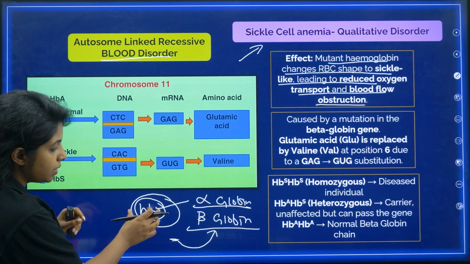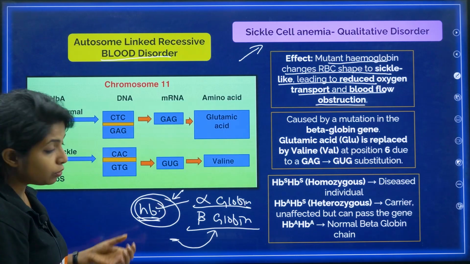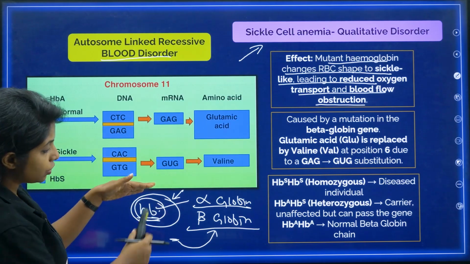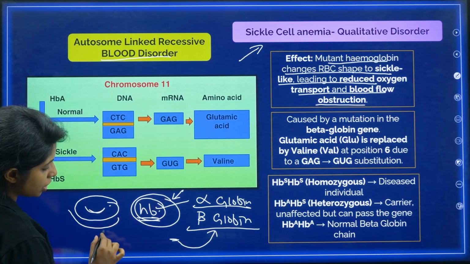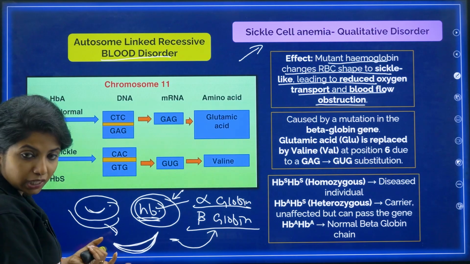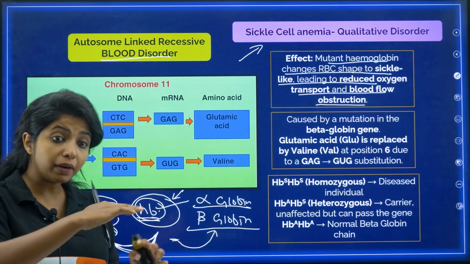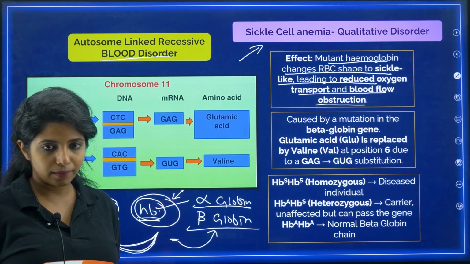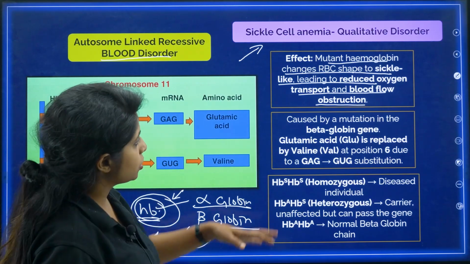That means it is going to affect RBC also. When there is a mutant hemoglobin, it is going to change the shape of RBC, which was something like this. It is discoid in shape, to something like this. Now, in this shape, it won't be able to carry much amount of oxygen. That is one thing. Second thing, it might obstruct the blood vessels as well, because we know the shape is also very, very important. You get it? So that is a problem.